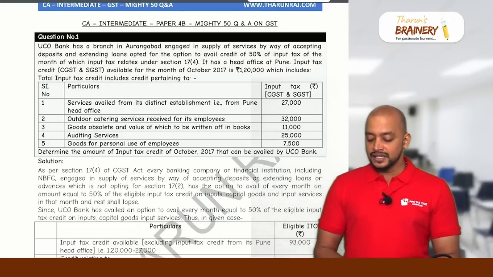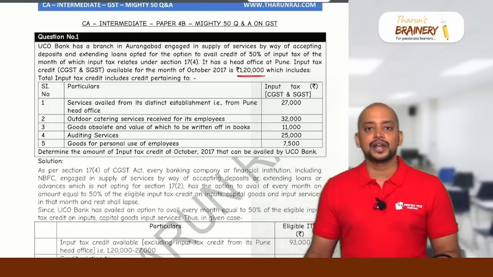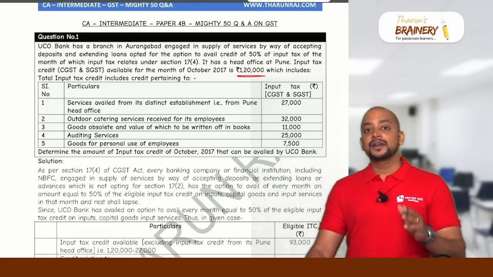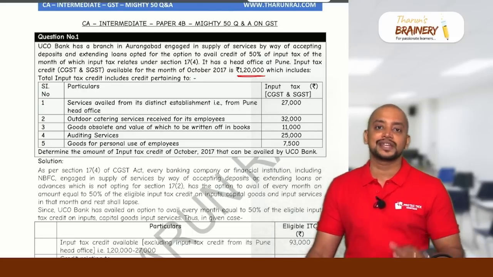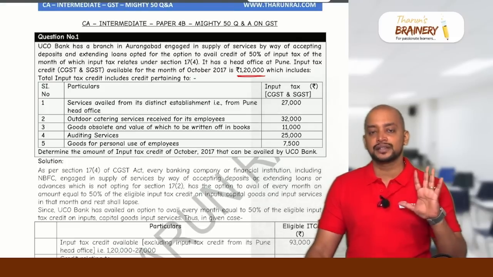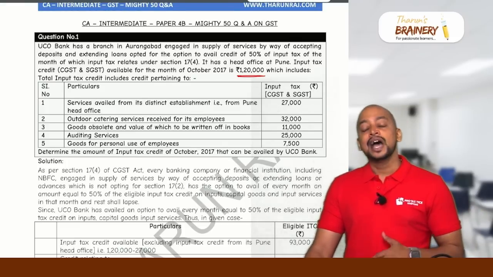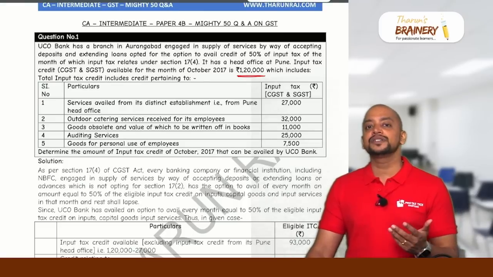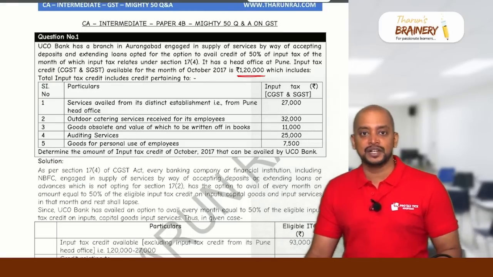This is the total ITC of 1,20,000, which we need to analyze. For inward supply from a distinct person, where one branch receives services from another branch of the same bank, they can take full ITC under the 50% option. Blocked ITC and non-business purpose ITC they should not take. The remaining ITC, 50% they will be taking.